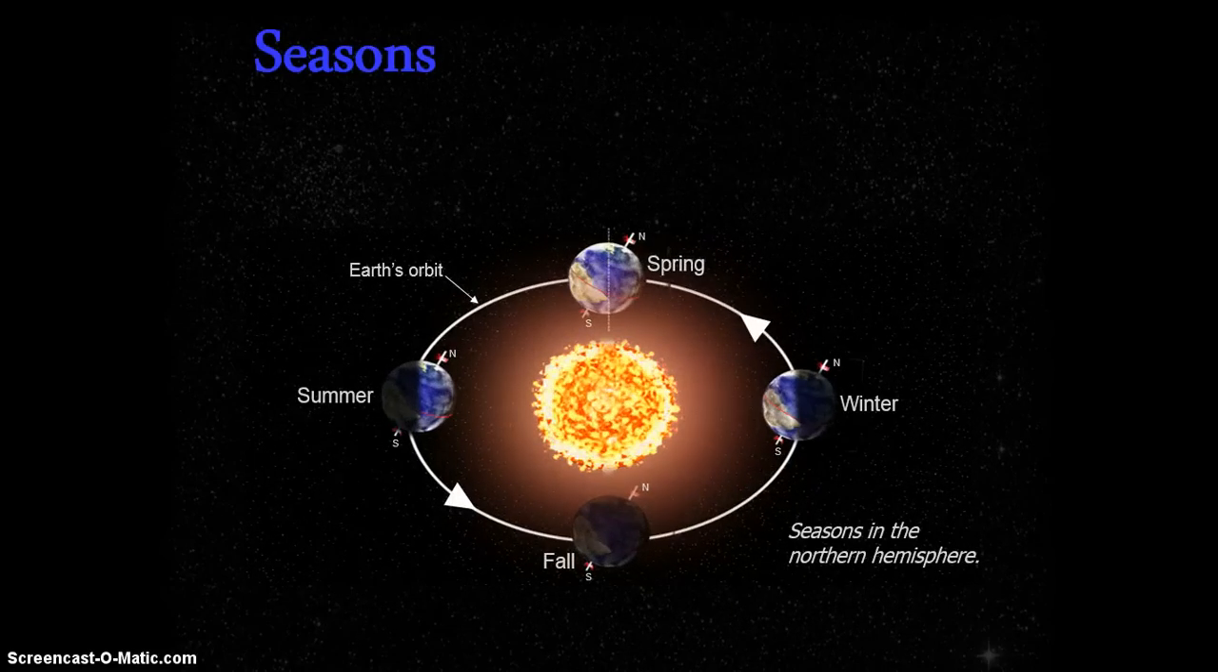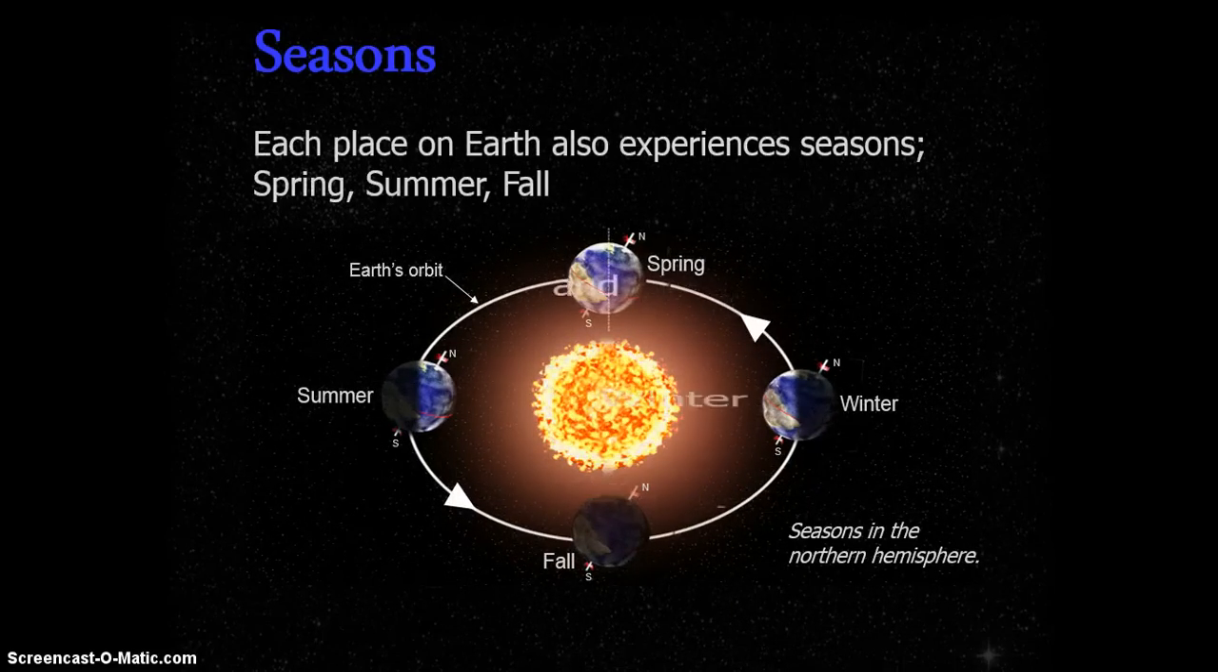Okay, so what causes seasons? Now that we know what seasons are and we know why we have day and night, let's talk about seasons specifically. Each place on Earth also experiences seasons: spring, summer, fall, and winter. You can see in the diagram that the sun is located in the center, and you can see that there are 4 seasons located around the sun.